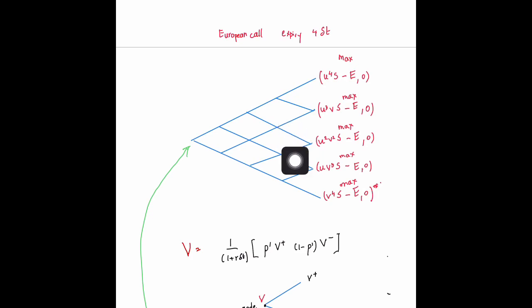Evaluate the value of the node here, and here, and here. Similarly go back, evaluate the value of the node here, and here, and here. That way you can basically evaluate the value of the node at the start. That is the actual value of the option, the value at which the option should be priced. This is in the case where we have expiry in time 4 delta t, and the asset can only take 2 different paths. It can either go up or go down, with the value us or vs, where s is the value at any of these nodes.